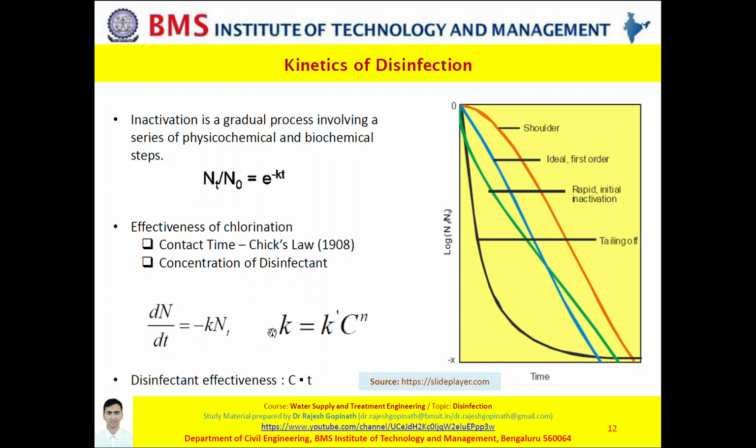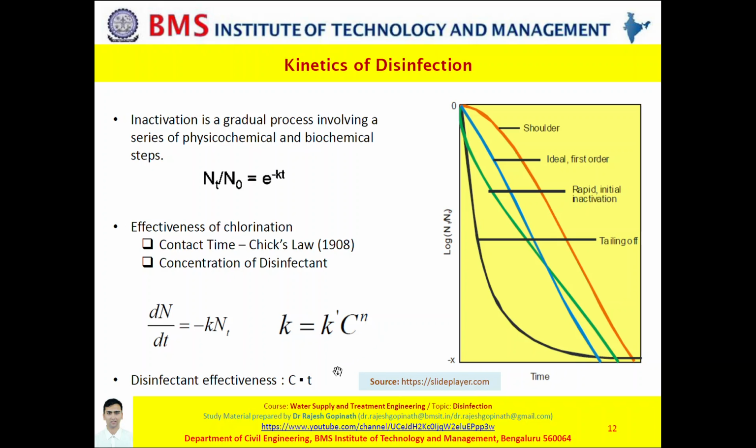Please note, depending on the type of chemical agent, it has also been observed that within limits, disinfection effectiveness is related to the concentration of disinfectant which has been used. From the equation, that is k is equal to k dash C to the power n, wherein k is the inactivation rate constant, k dash is a die-off constant, C stands for concentration of disinfectant, and of course n represents the coefficient of dilution.